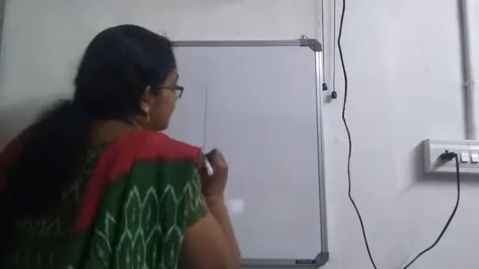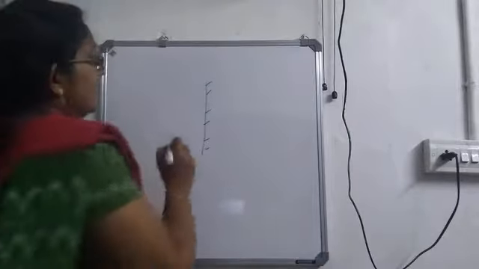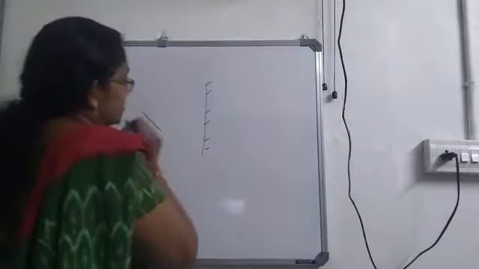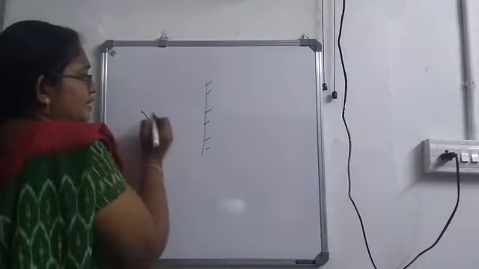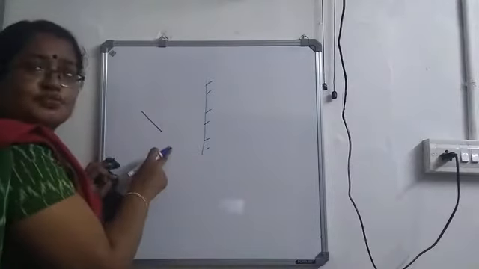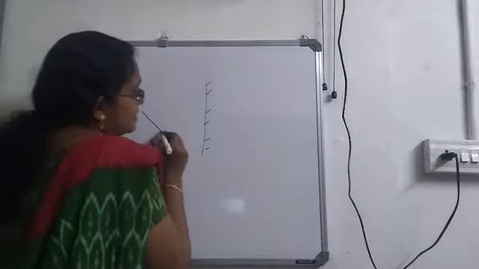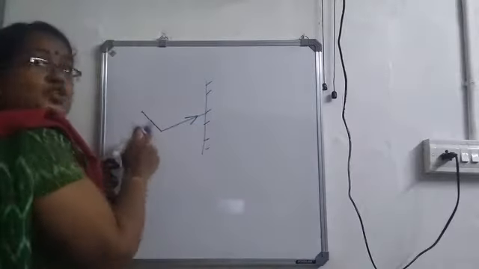Here I have the mirror. Let this be the silver coating. So, if it is an extended source, here I have drawn the extended source. Light rays will be coming out from each and every point of this body. So, I will be considering two rays coming from two ends.